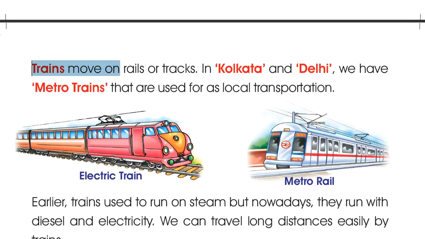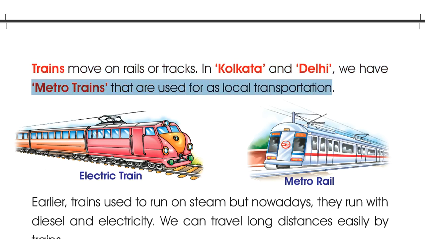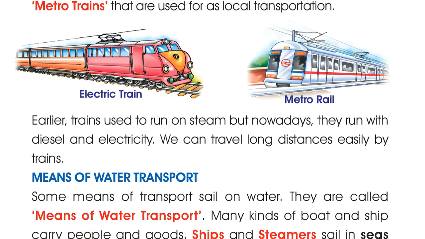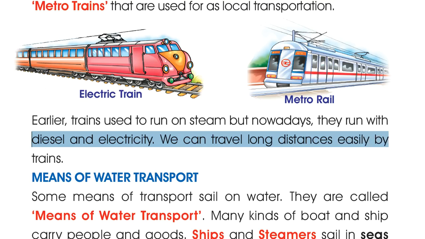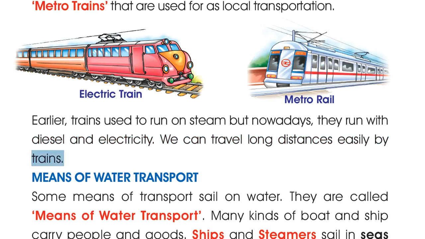Trains move on rails or tracks. In Kolkata and Delhi, we have metro trains that are used for local transportation. Earlier, trains used to run on steam, but nowadays they run with diesel and electricity. We can travel long distances easily by trains.